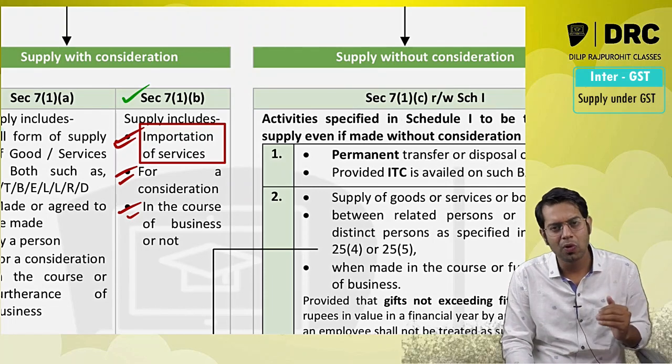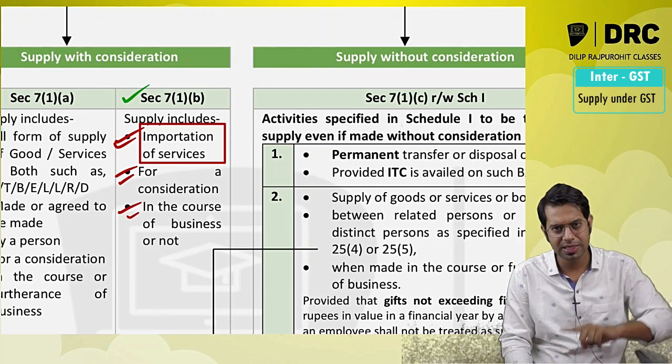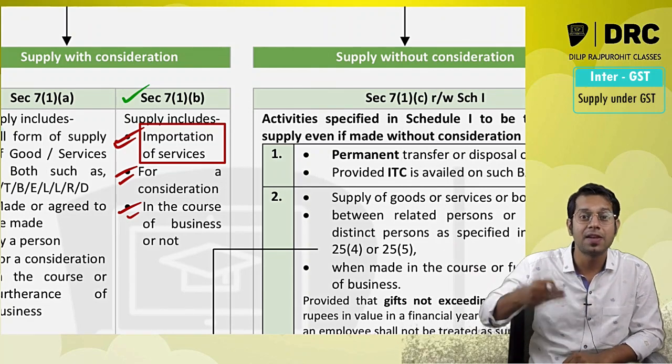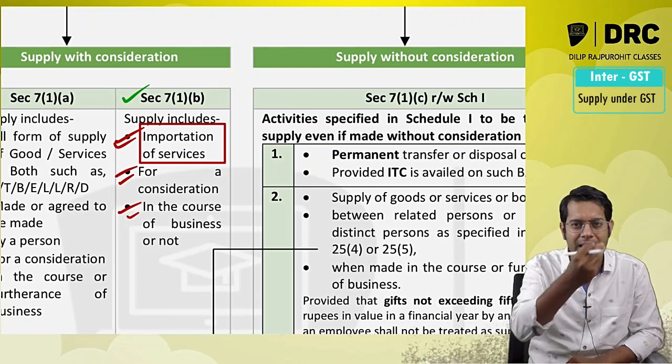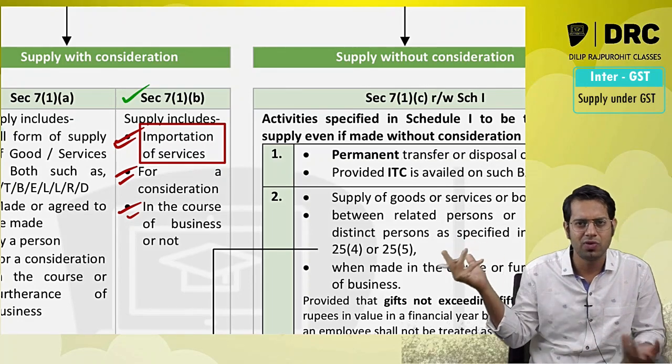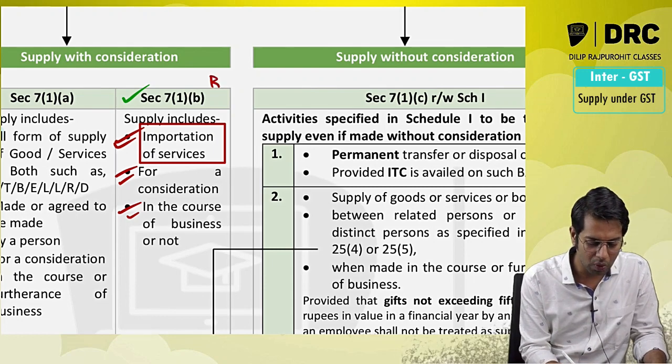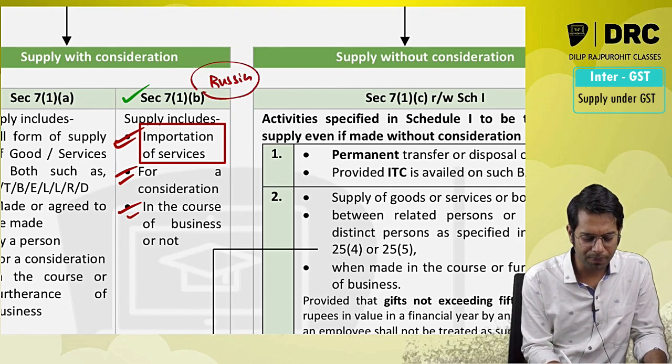Why? Because I am importing services, the supplier is outside India, the recipient is in India, and the place of supply is also in India. I have imported services. These services are imported for a consideration. I paid him $1,000 and it is for my business purpose. It is supply. Sir, say for example number 2, I imported some services from Russia.